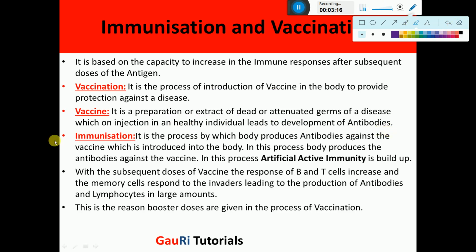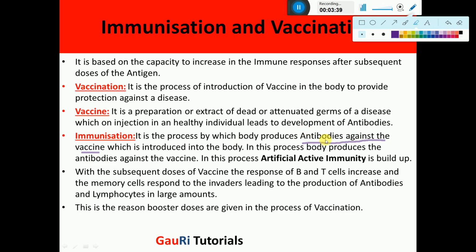Then the next concept is immunization. Now there are two concepts. One was vaccination. Vaccination was the process of introducing the vaccine in the body. Now what is immunization? When the vaccines are introduced in the body, our body produces antibodies against the vaccine, because a vaccine is nothing but a sort of antigen which is introduced.